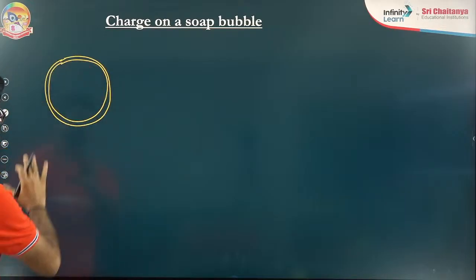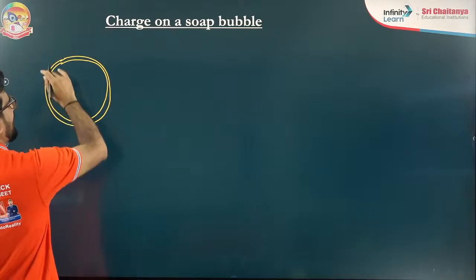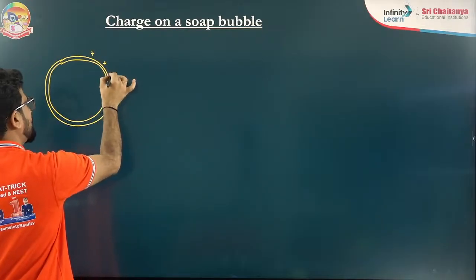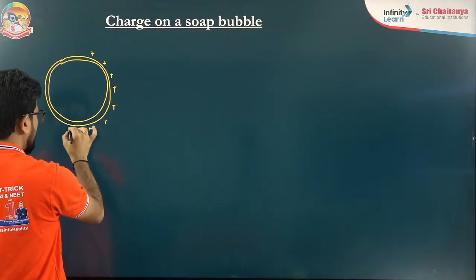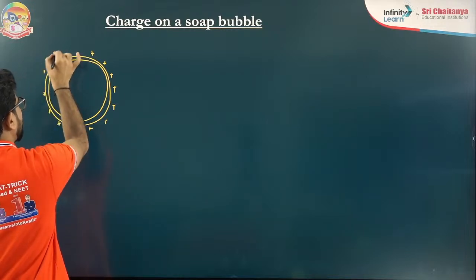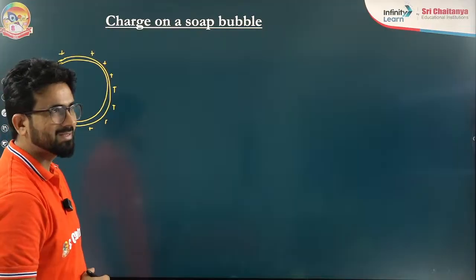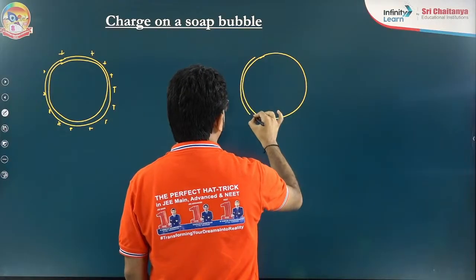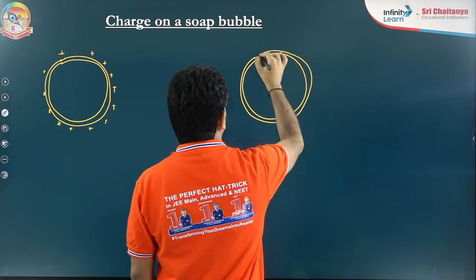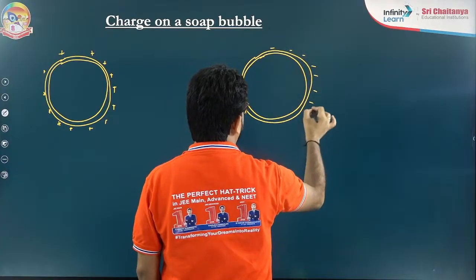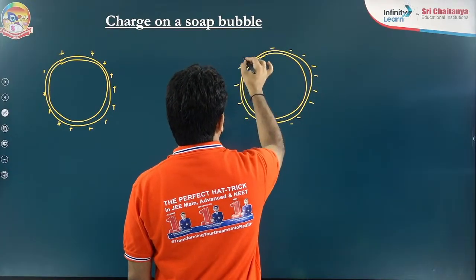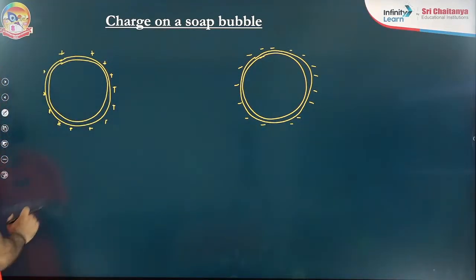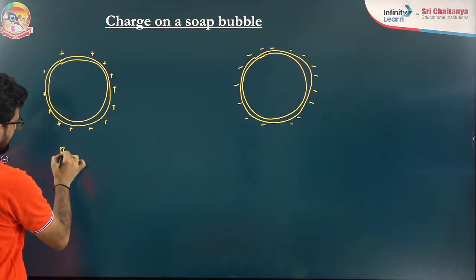Now think. This is the one soap bubble I am assuming. And on this soap bubble, if I put a charge, suppose I am taking a positive charge. I am putting a charge on the soap bubble. Now what will happen with time? That's the one question. Now the second question comes to you. Suppose this is not positive, it's a negative charge I am putting on the soap bubble. You have to understand it. Now what is the effect that will occur on this soap bubble, bubble 1?